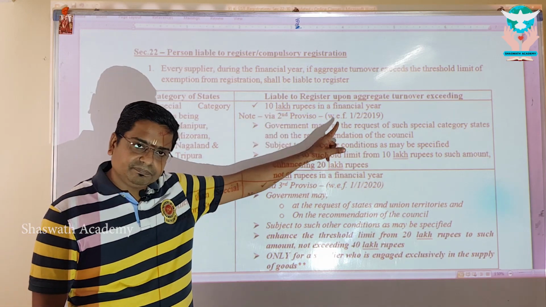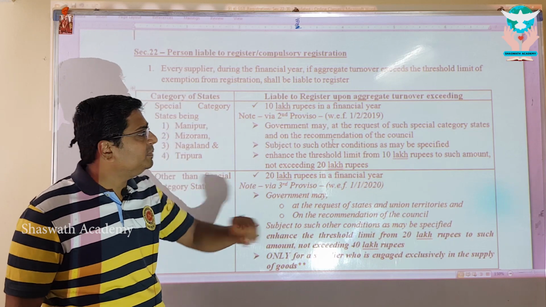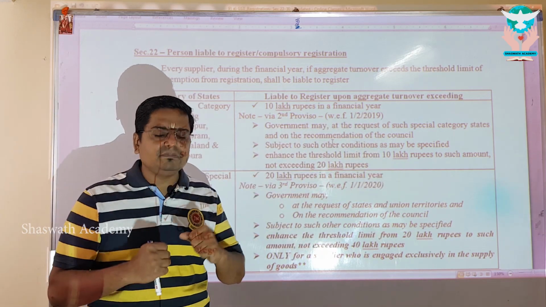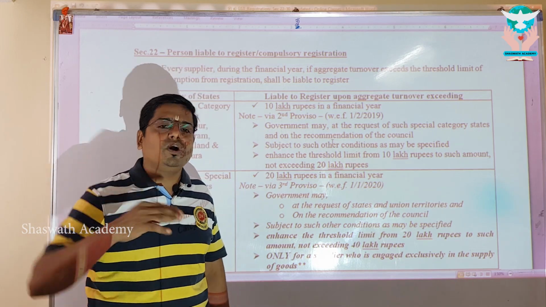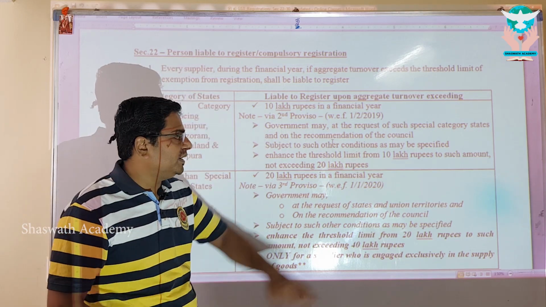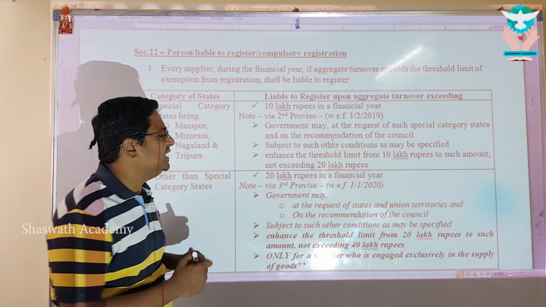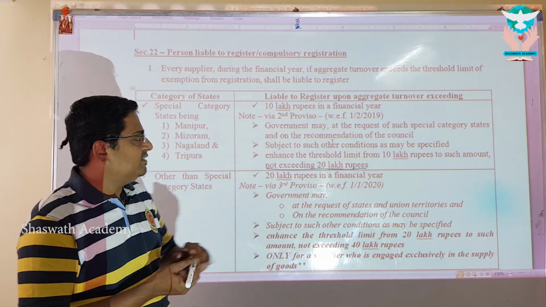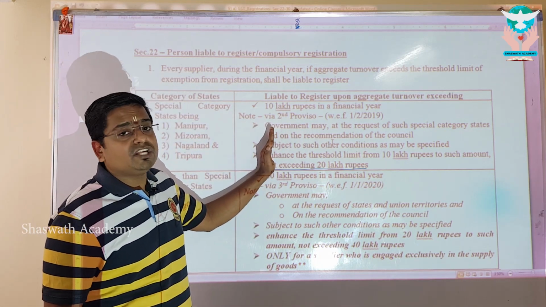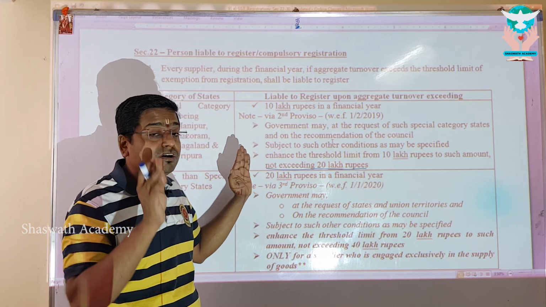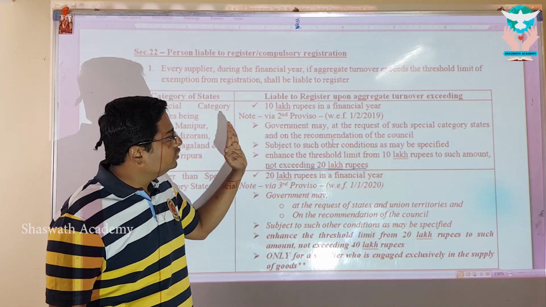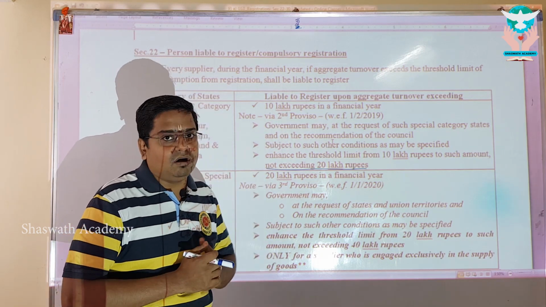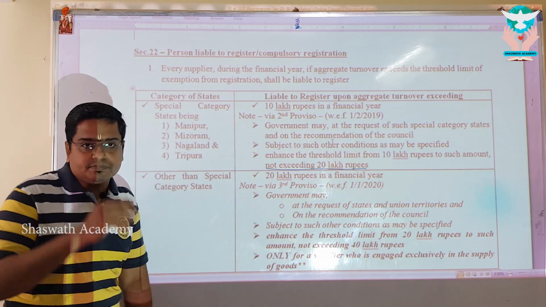Law says 10 lakhs. And there is a proviso placed with effect from 1st February 2019. A proviso has been inserted to give the government the power to extend it to any amount, a maximum of 20 lakhs, not exceeding 20 lakhs. But take it from me, till date, the government has not specified any supply or supplier under this particular provision. So this remains only in form, not in spirit executed by the government. So that's with respect to special categories.